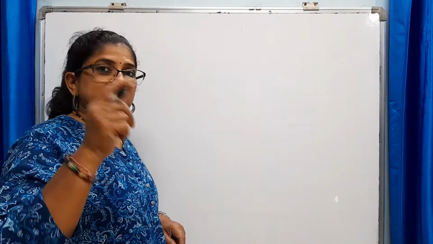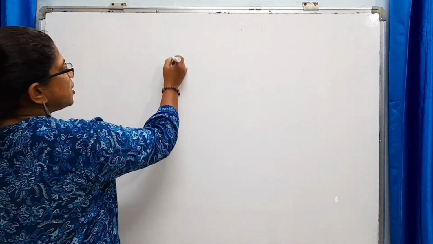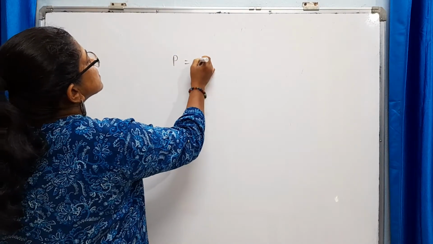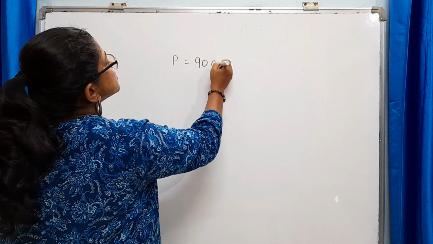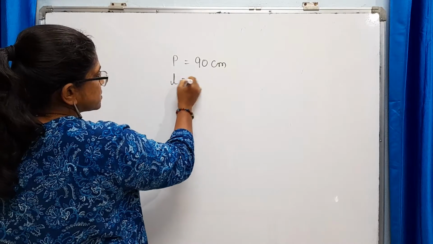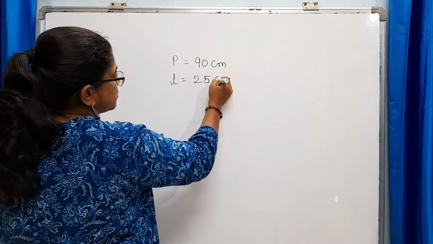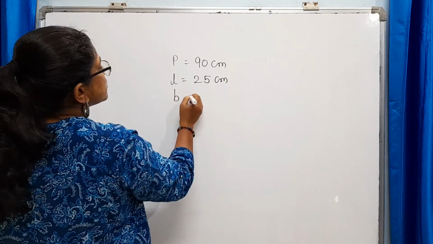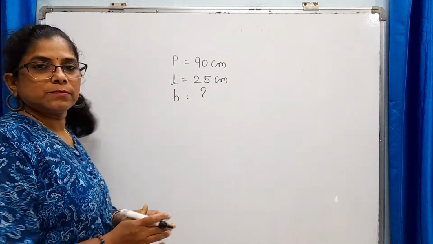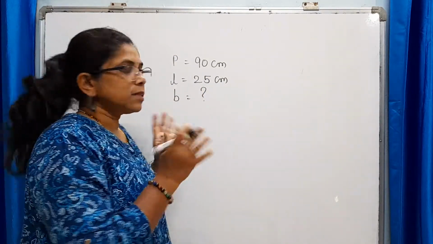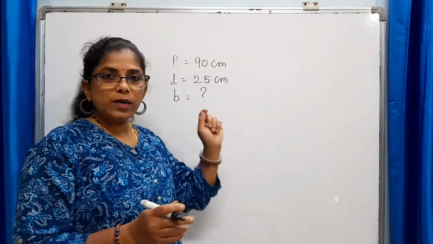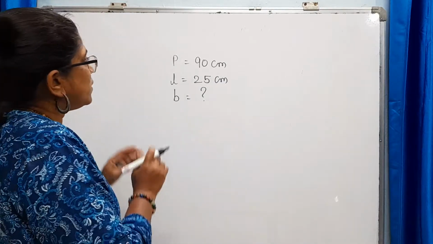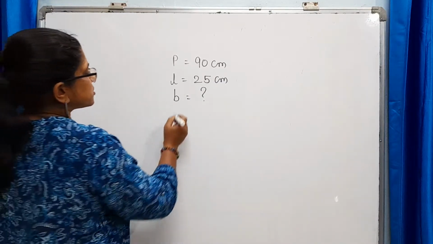Now one more simple example I'll explain here. Perimeter of the rectangle is 90 centimeters. Its length is 25 centimeters. Find the breadth of this rectangle. Perimeter is 90, length is 25, and find the breadth of this rectangle. Now we know the formula to find the perimeter.